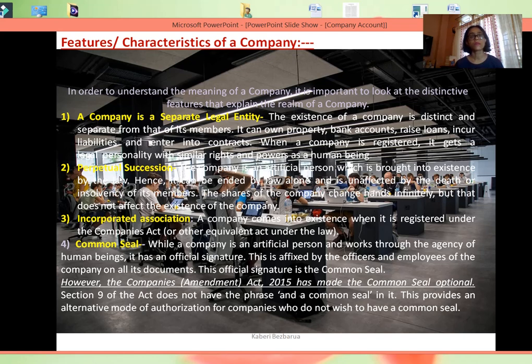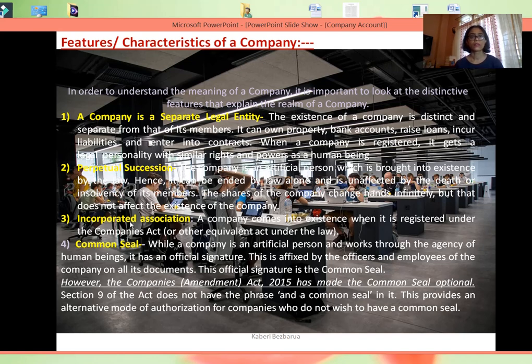The shares may keep on changing hands unlimited times, but this will not affect the continuation of the business of a company, because it is separate from the owners or the members who run it or own it. It has its own separate existence. As such, it is not affected by the death or insolvency of its members.